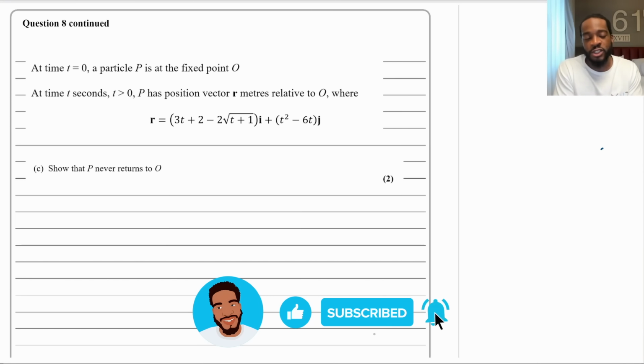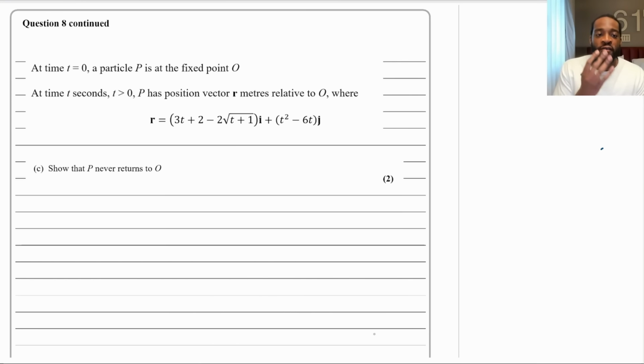All right, so part C says, show that P never returns to O for 2 marks. So I've just got the position vector R because we're going to need it. Well, if you're at O, that's the origin, it means you haven't gone anywhere. So at O, it must mean that both the i and j components are 0. So we could say that R is going to equal 0i plus 0j. What you can do as well is read it. It says at time t equals 0, a particle is at the fixed point O. So plug in t equals 0 into there. Both of them, just to convince yourself, you're going to get 0 and 0, okay?